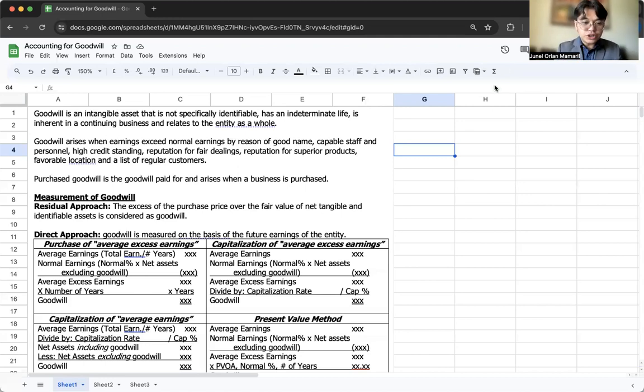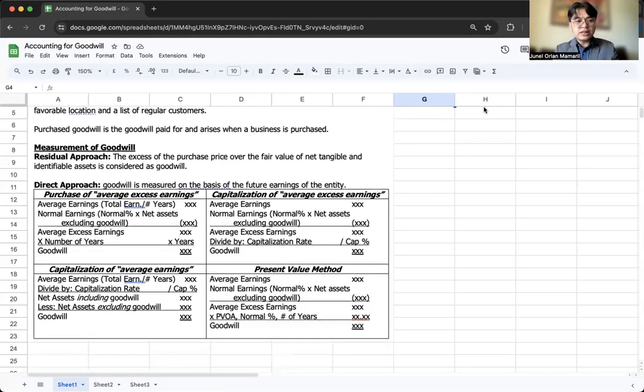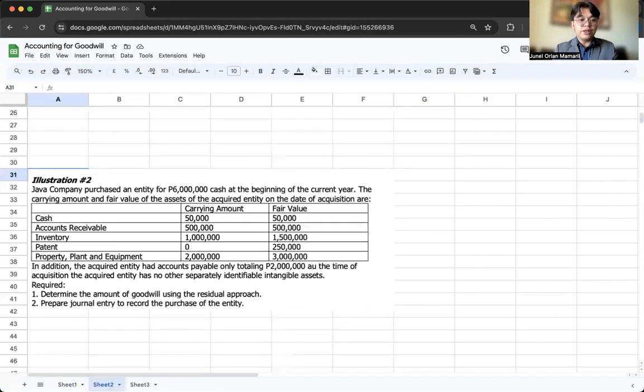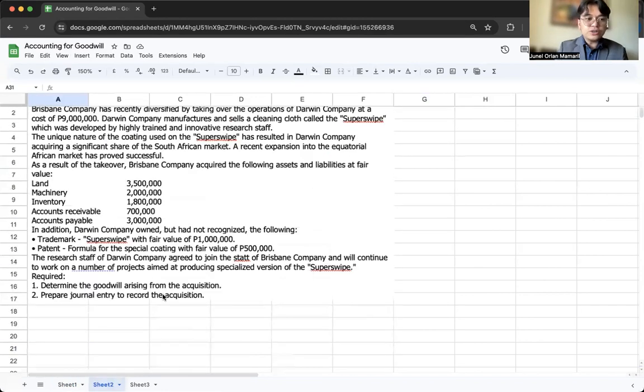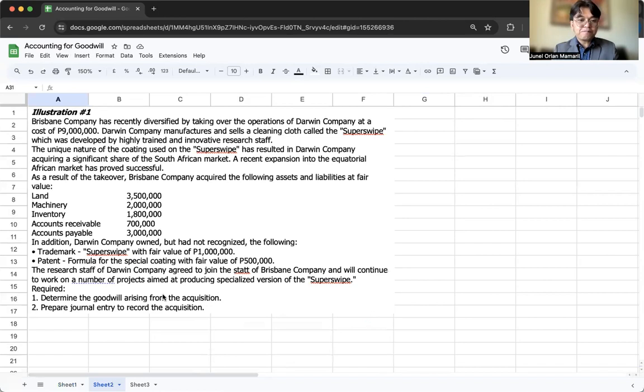While for direct approach, it's heavily formula-based, pwedeng purchase of average excess earnings, capitalization of average excess earnings, capitalization of average earnings, and present value method. I will explain this better later on after we have our illustration. By the way, you can download this file through the link that is pasted in the description below of this video. So, for illustration number 1, okay?